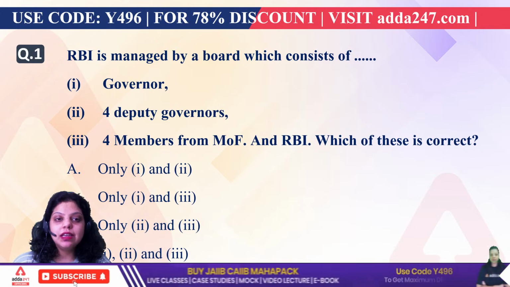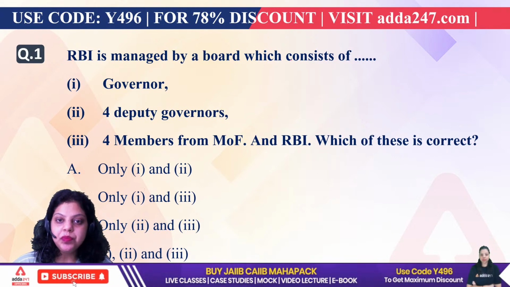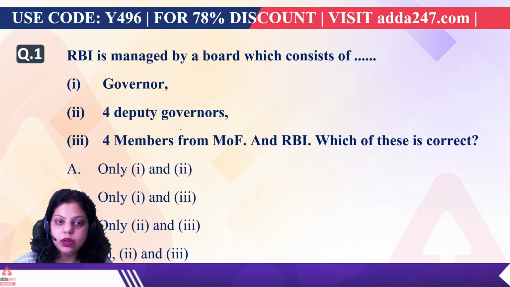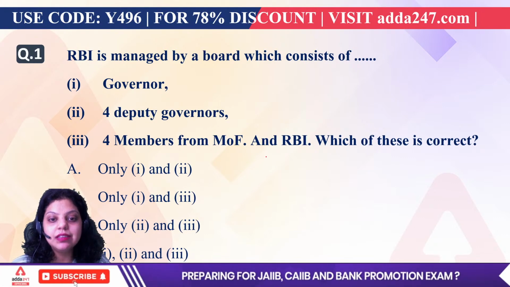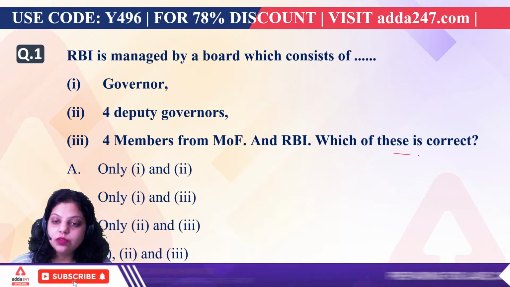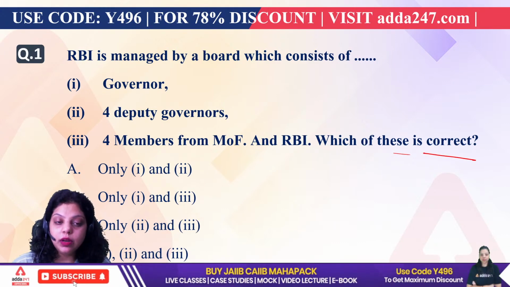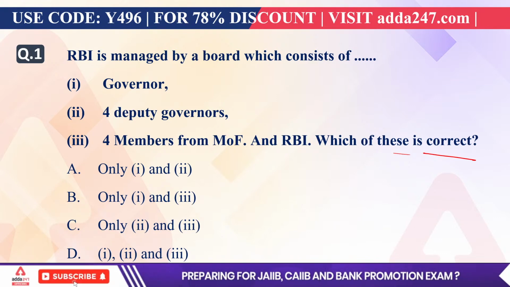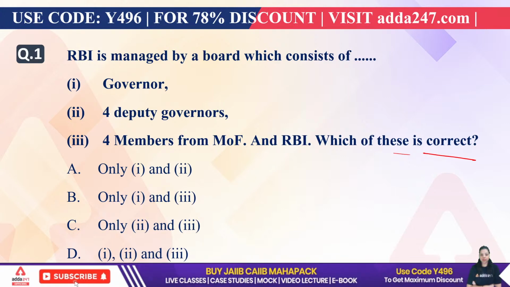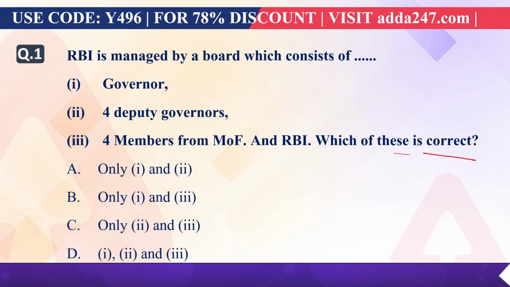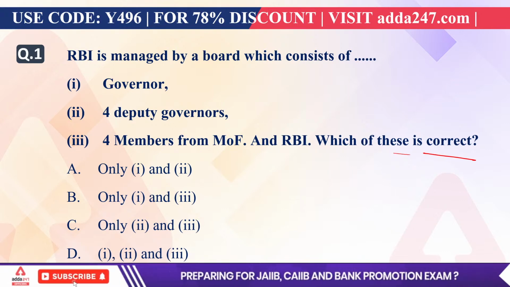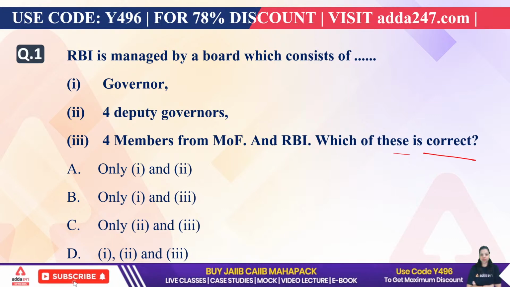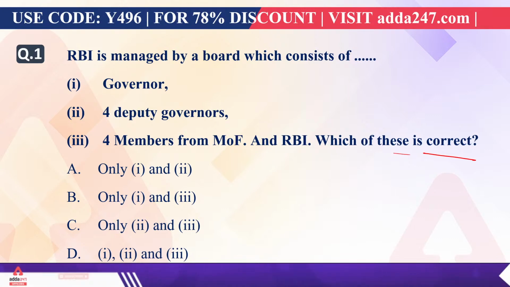So the question is asking that RBI is managed by a board which consists of a governor, 4 deputy governors, 4 members from the Ministry of Finance and RBI. Which of these is correct? Which of the following is the correct answer when we talk about the Central Board of Reserve Bank of India? Is it first, second, third or fourth? A, B, C or D?